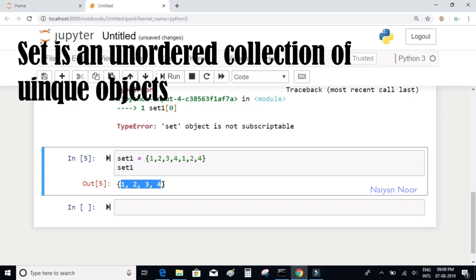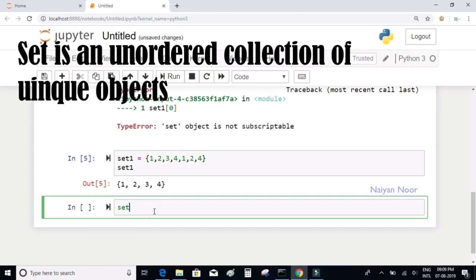If you have a list, tuple or a string where you want to remove the duplicates, you can just convert it to a set. Let's say I have a list, something like 1, 2, 3, 2 and 3, enclosed between square braces, which means that it is a list.